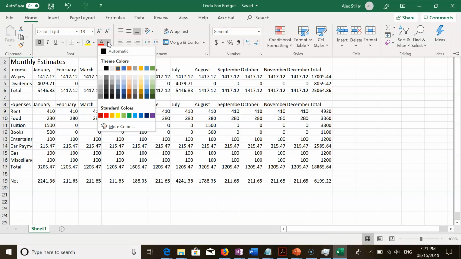The symbol's a capital A with like a little underline. Point to Orange, Accent 2, column 6, row 1 in the theme colors area of the font color gallery to see a live preview of the font color in the active cell.